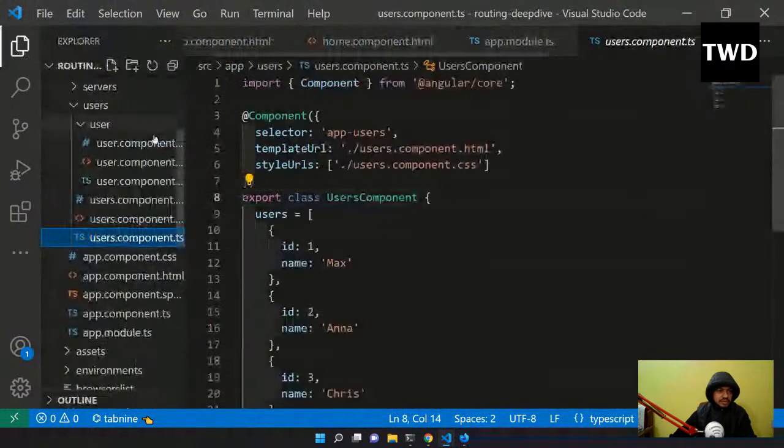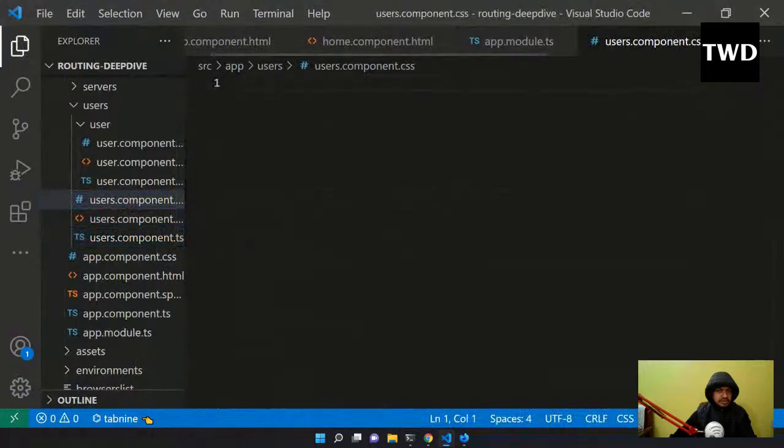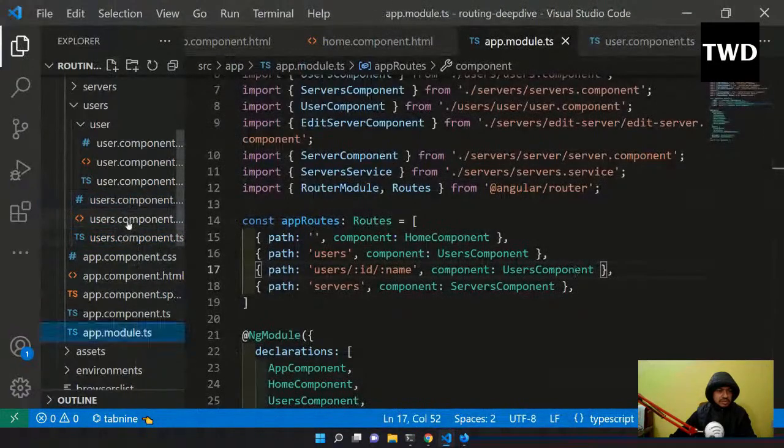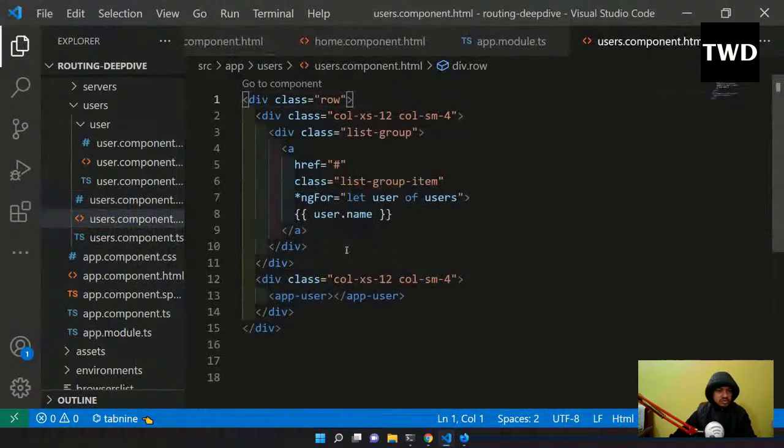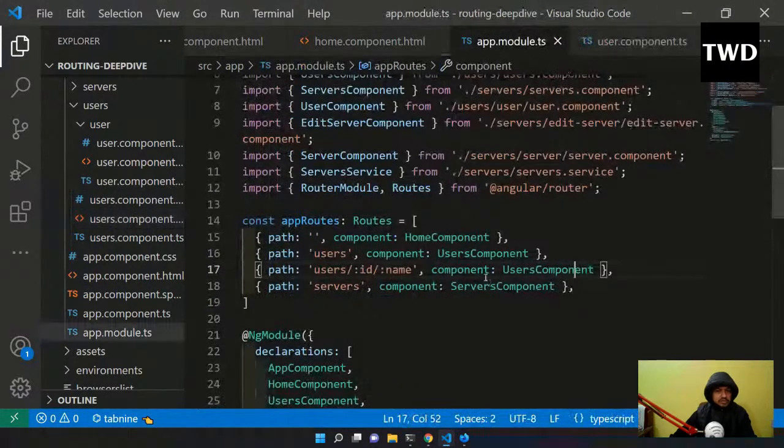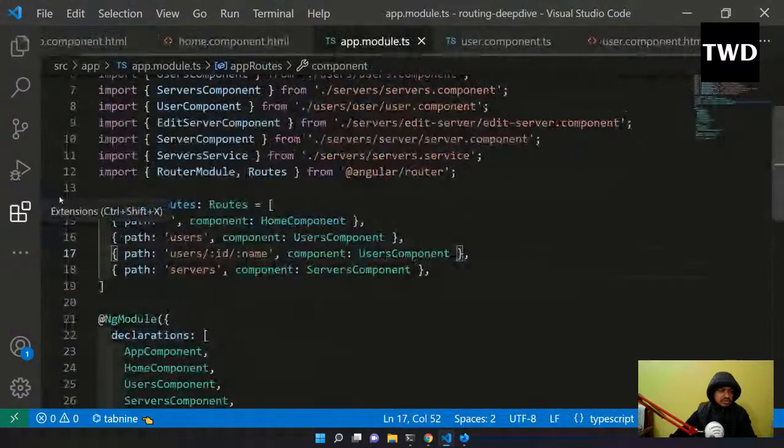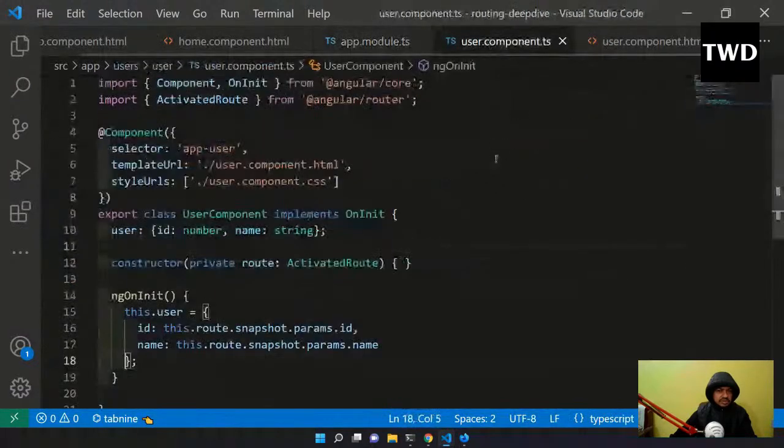If you come here and open this, see it is going through the users and opening that users app user. So it is opening the user component here, so we have to give that only. Okay, so that is how it has been done.